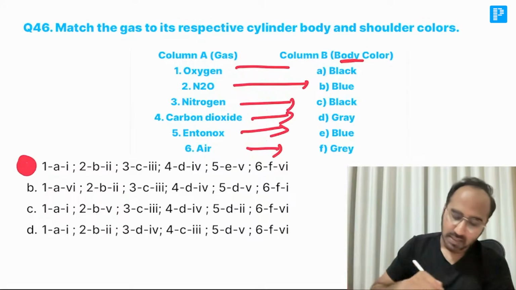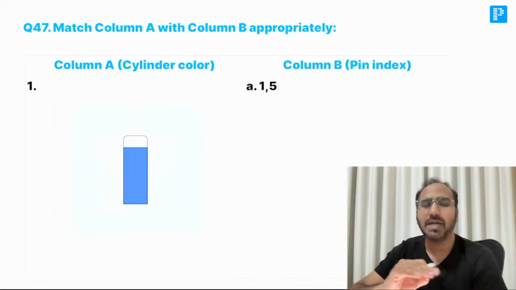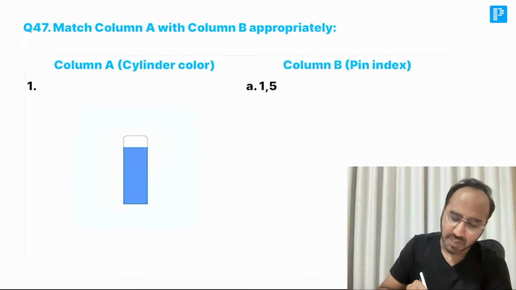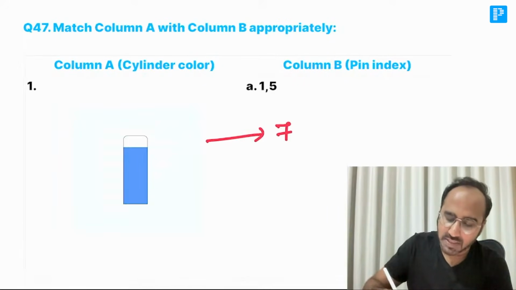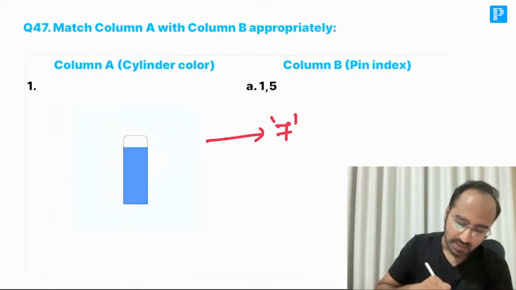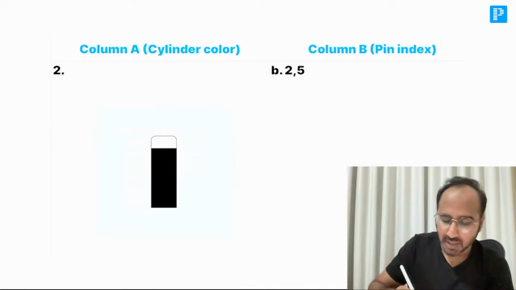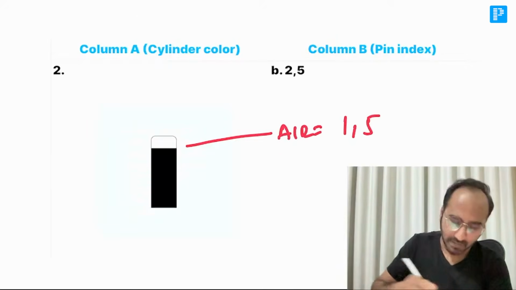Next, match the following column A with column B. First of all, he's asking basically the pin index system. Guys, remember what is the gas over here which is shown? It is blue body, white shoulder, which means it is Entonox. The pin index system of Entonox is 7. Next, black body, white shoulder. It is air. The pin index system for air cylinder is 1,5.